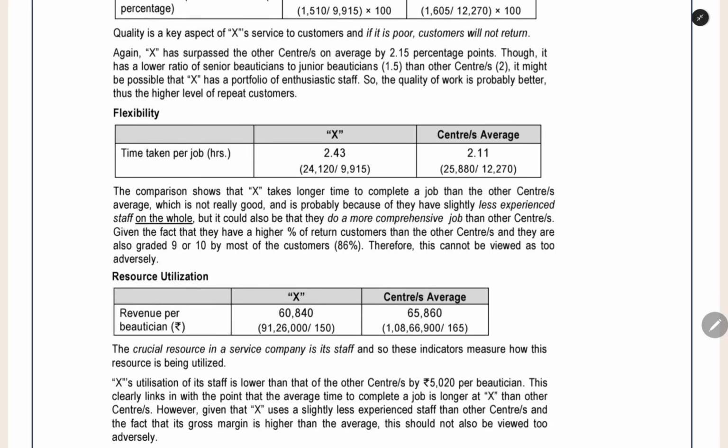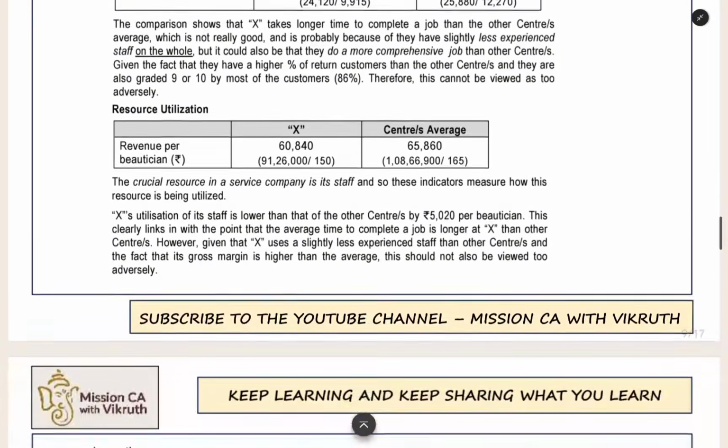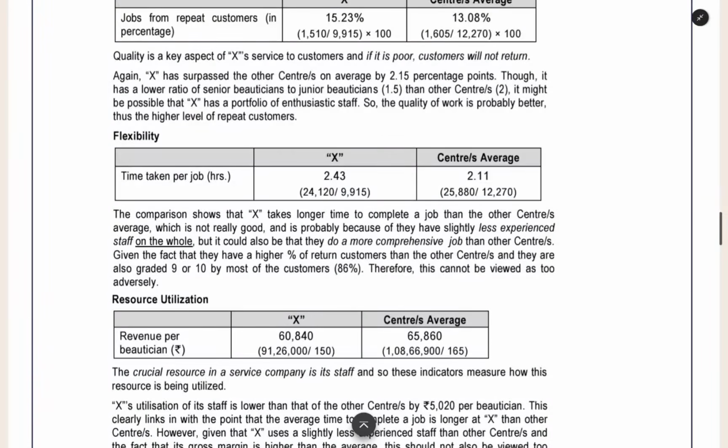So that is what they have given. Because of this quality, we cannot think of this as a very bad thing. Even if we are doing 4 customers in one day, we are doing it properly. We are doing it at very high quality.